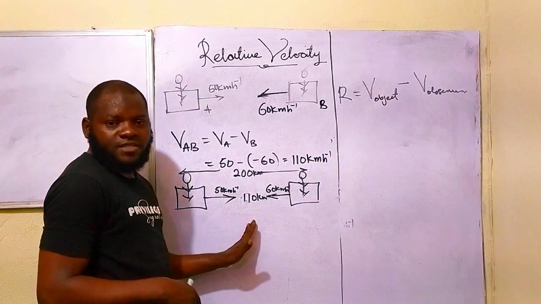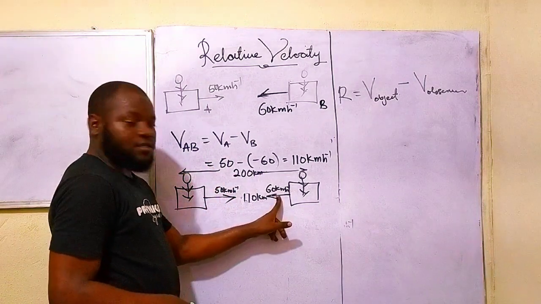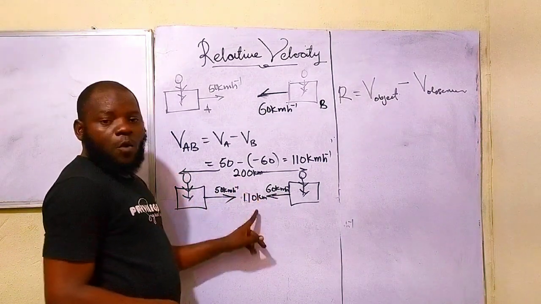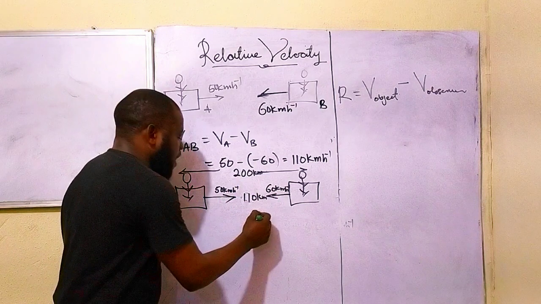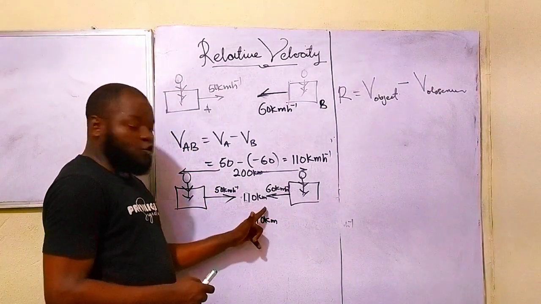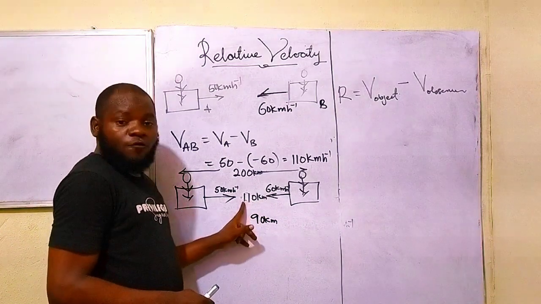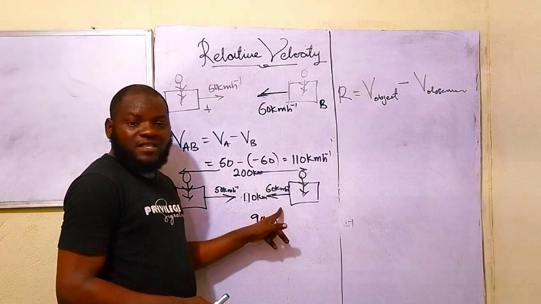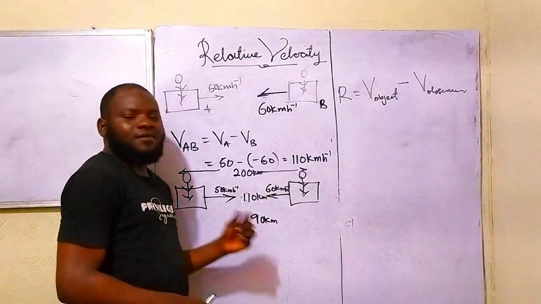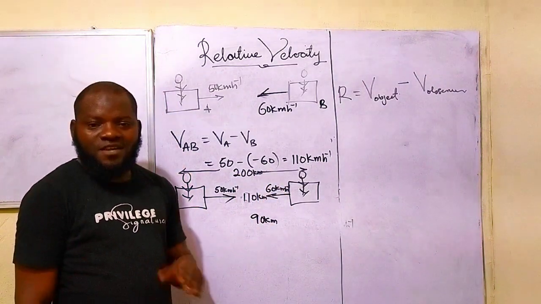So it's just pretty much this. 50 plus 60, you have what? You have 110. If you take away 110 from 200, you are going to have what? 90 kilometers. So by moving closer to you with a distance of what? 110 kilometers is reducing what? The distance that is between us by 90 kilometers. Do you understand that now?